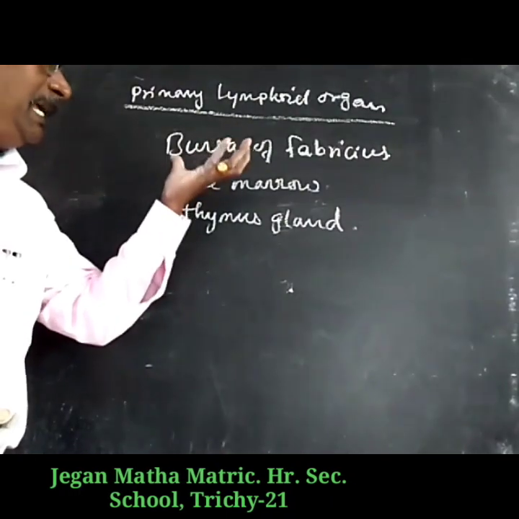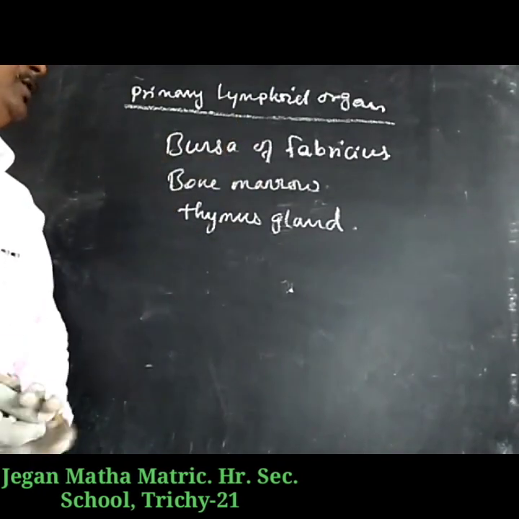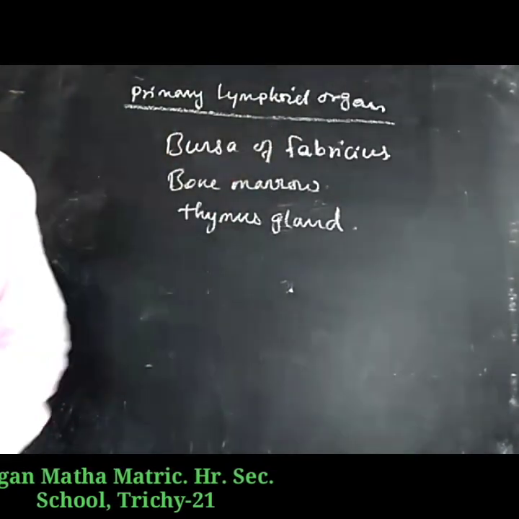So there are three major primary lymphatic organs. The first is the bursa of Fabricius.